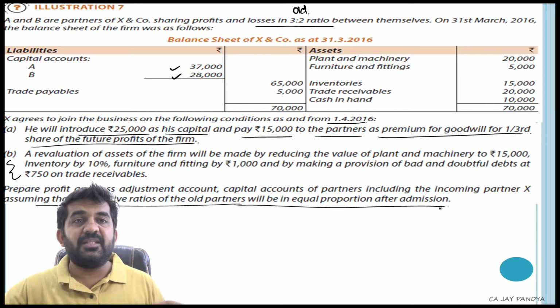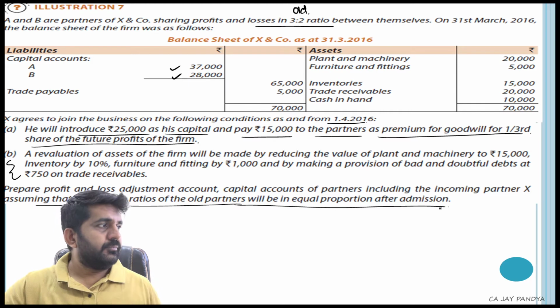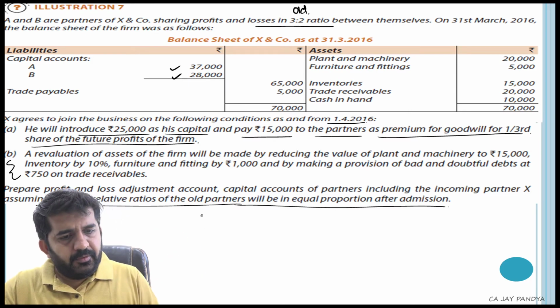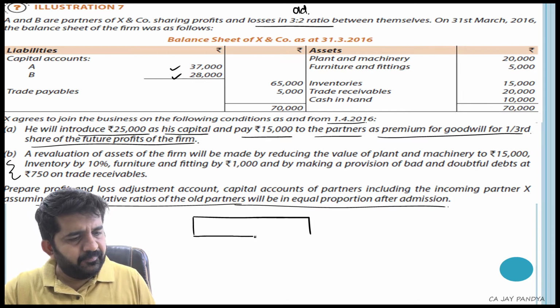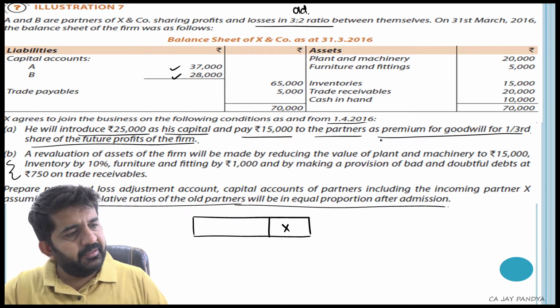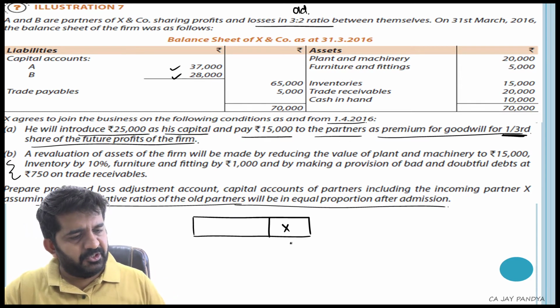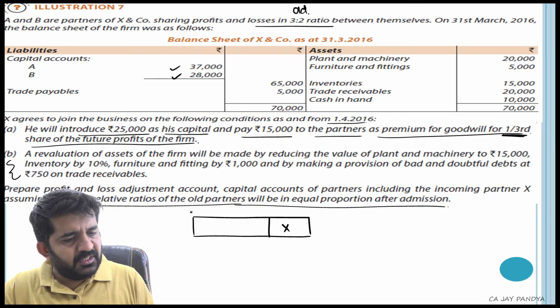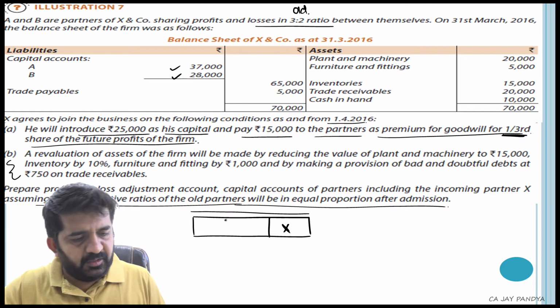What does this mean? You need to understand. There are two partners, and a third partner is admitted. Mr. X is admitted for a 1/3 share. So if the whole is 3, Mr. X is a partner for 1/3.